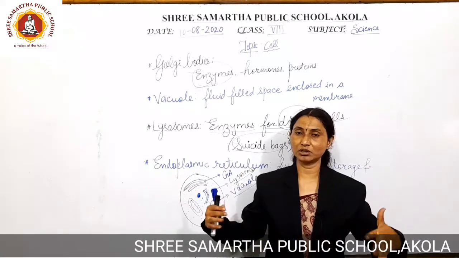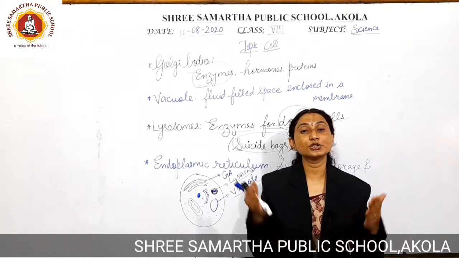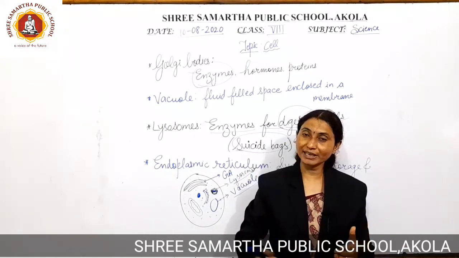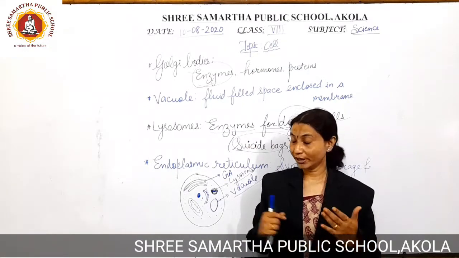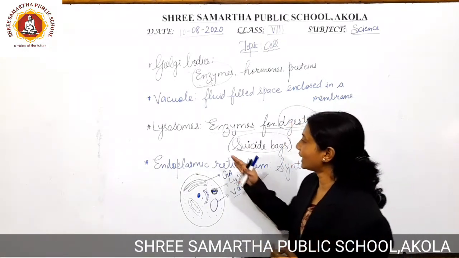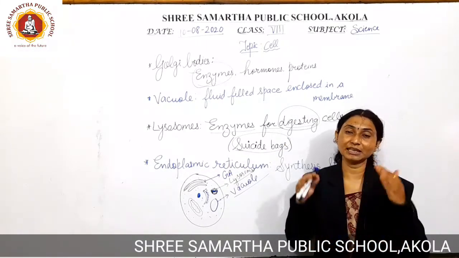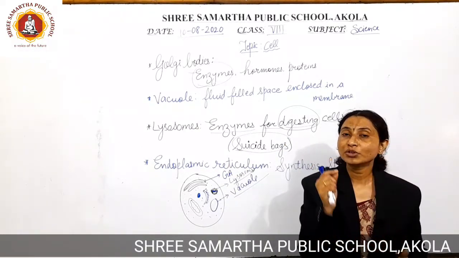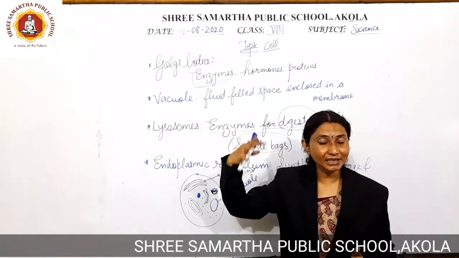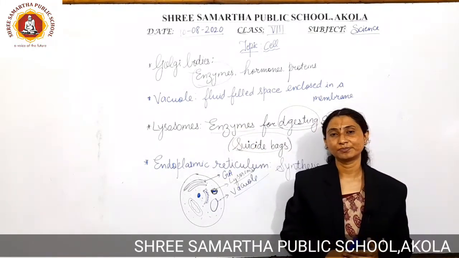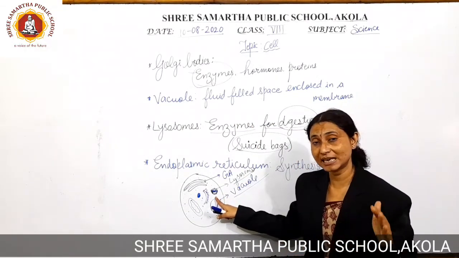Our body structures are so well developed that whatever cells are going to die get digested inside the cell itself. If you consider the example of lysosomes, these lysosomes are enzymes, chemical substances which digest the cell inside the cell body itself. Here you are able to observe the lysosomes present inside the cell itself.